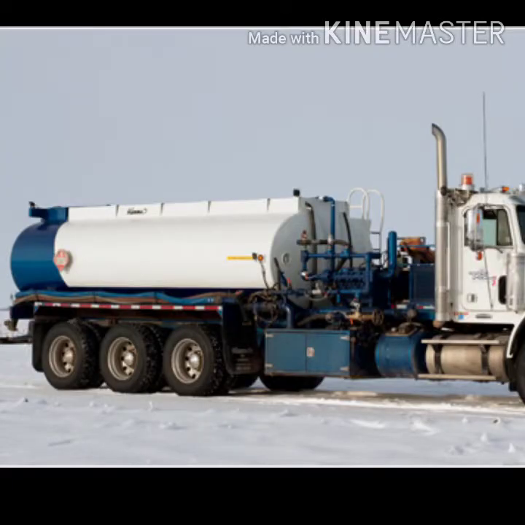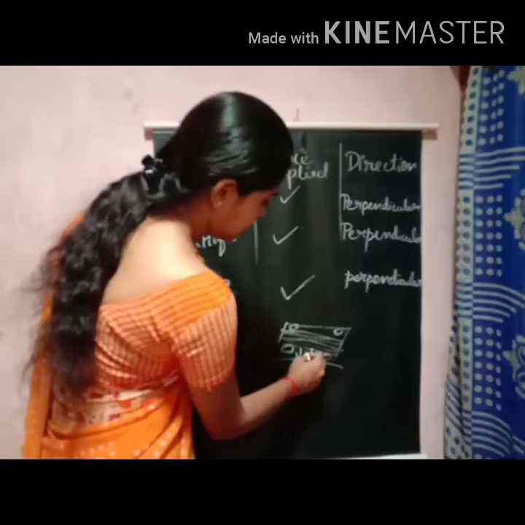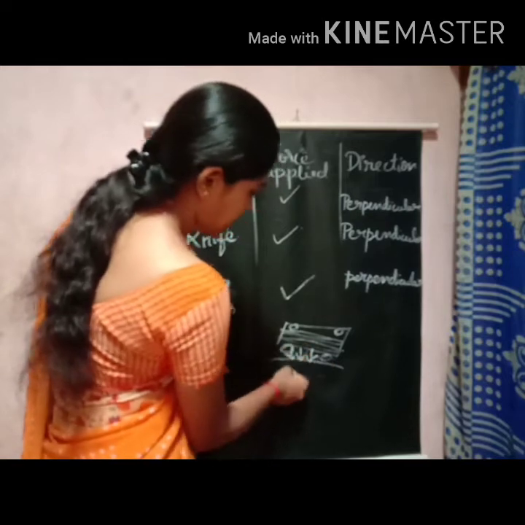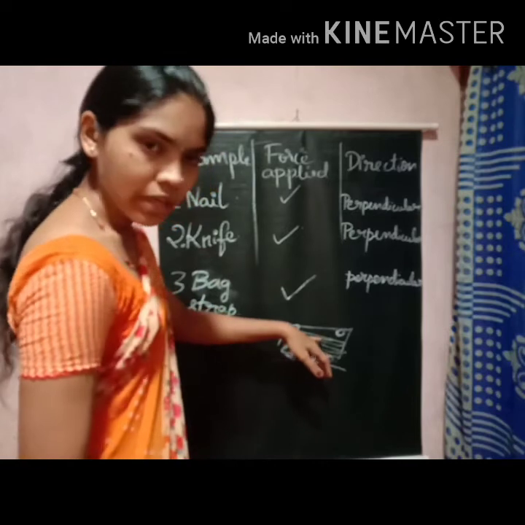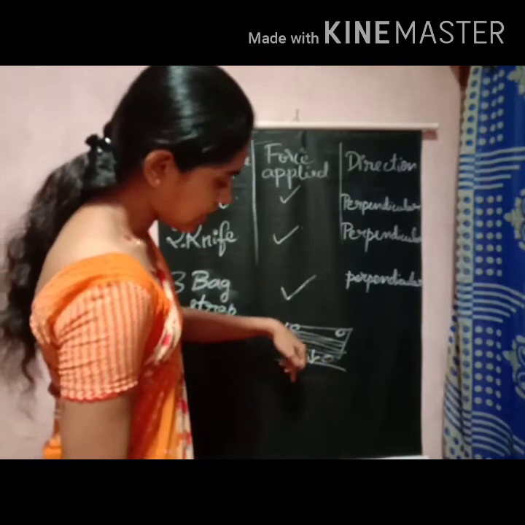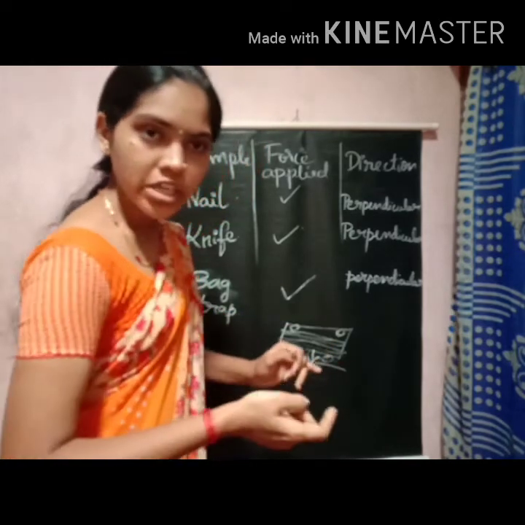They have almost 8 to 10 wheels. If this is the road, the force is applied perpendicular to the road. So if they carry big heavy loads in the truck, they have almost 8 wheels.